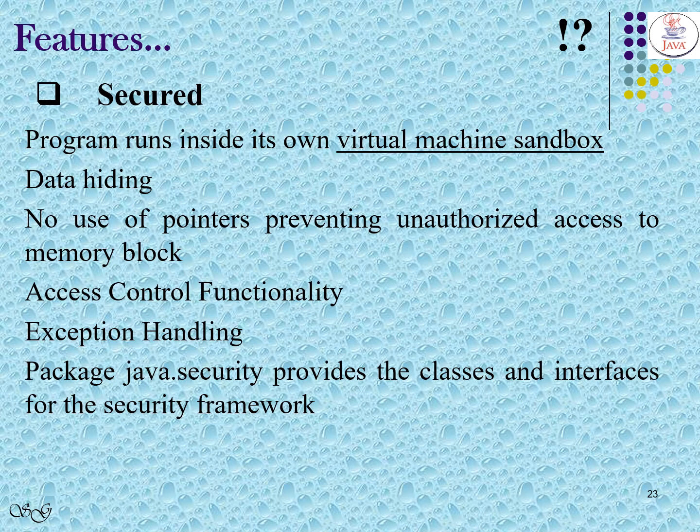The next feature of Java is secured. A Java program runs in its own virtual machine sandbox. It supports data hiding, hence data protection is provided. Since there is no use of pointers, unauthorized access to memory block is prevented. It provides access control functionality. It has exception handling capability. It has a package by name java.security, which provides the classes and interfaces for the security framework.